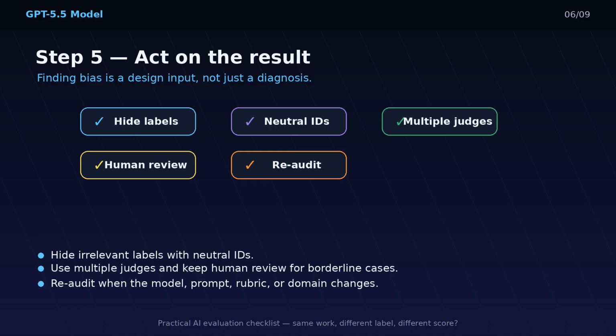If label effects are large or one-directional, do not just average them away. Change the evaluation process. Hide irrelevant labels by default. Use neutral IDs. Separate content review from identity review. Run multiple judges. Keep human review for borderline or high-impact cases. Re-audit when the model, prompt, rubric, or domain changes. And if you discover a floor-raising pattern, where a favorable label mostly helps weaker work, pay special attention.